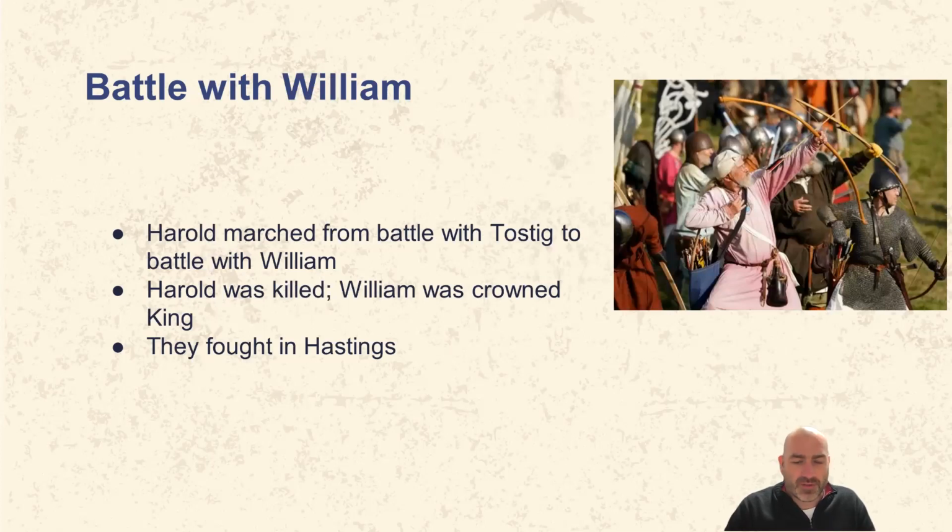Unfortunately, William arrived in the south almost at the same time, but far away from where Harold had just defeated Tostig. So Harold was forced to march again quite quickly with his army to fight William. So Harold arrived quickly, but his army was tired from the battle with Tostig and the march up north. So the battle itself lasted for an entire day at a place called Hastings. During the battle, Harold was killed, possibly shot through the eye with an arrow, although we're not entirely sure about that.